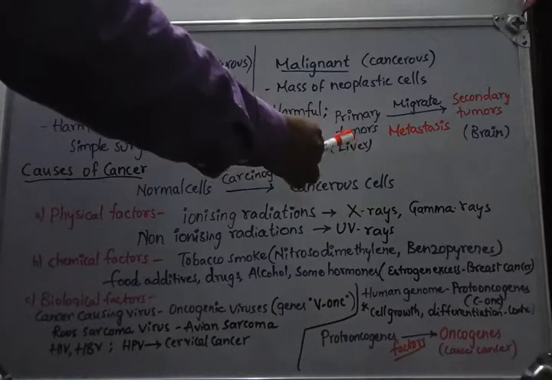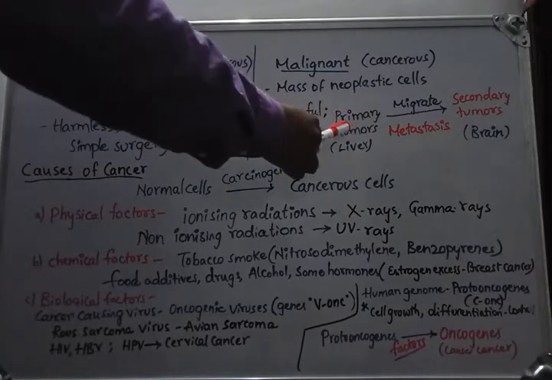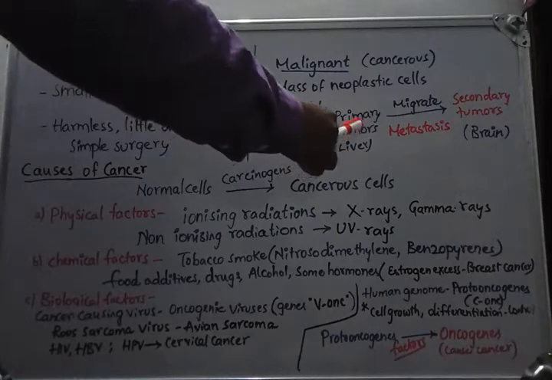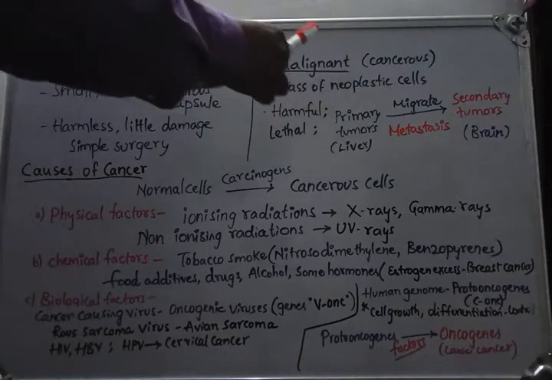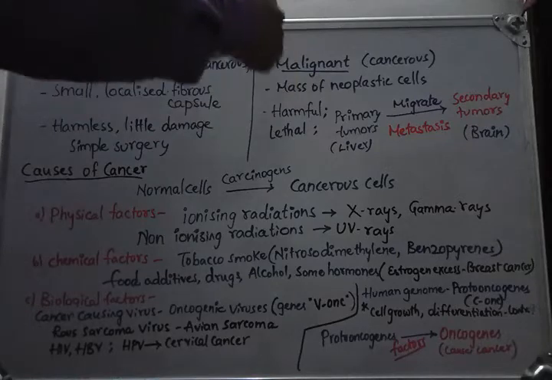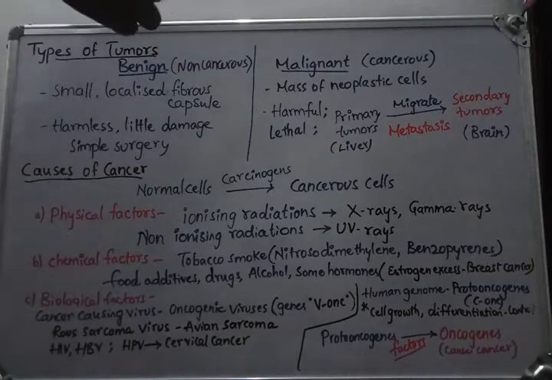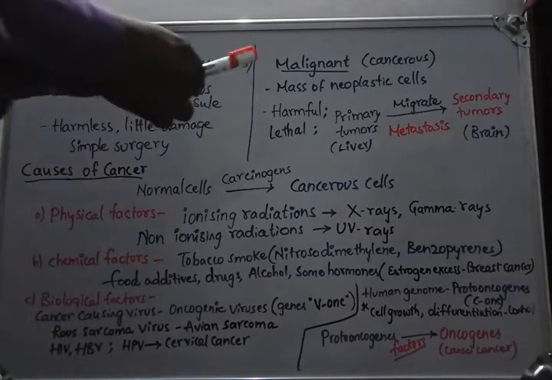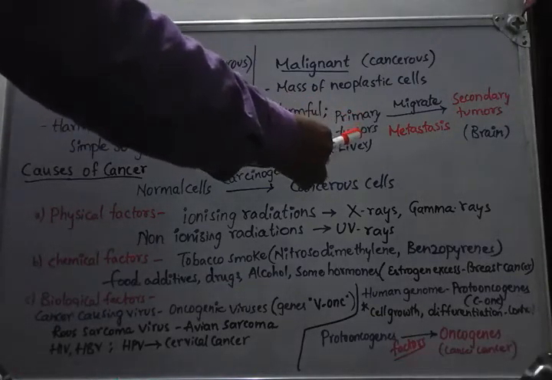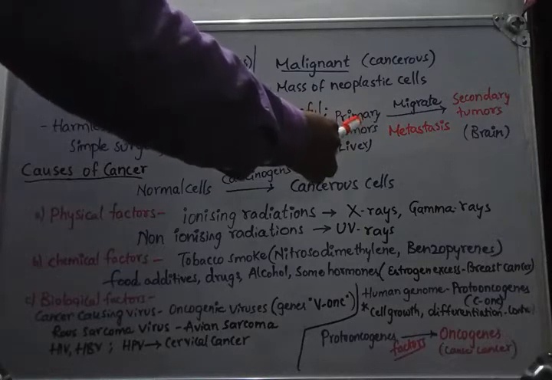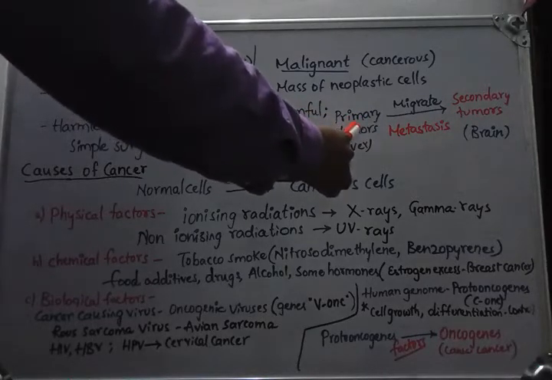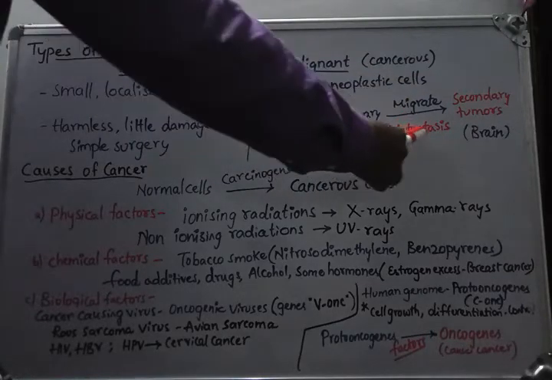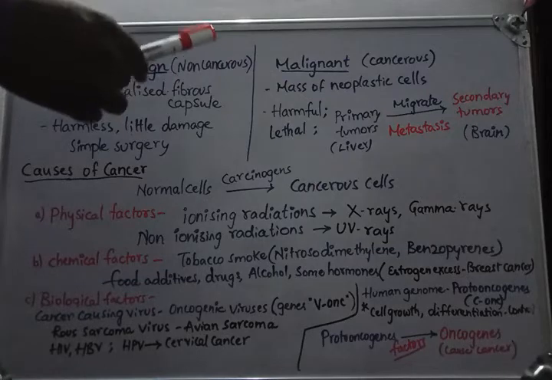In the liver's case, there is a formation of primary tumors. The tumors detach from that place and are able to migrate to different body parts, and they can settle in those body parts and produce cancers there also. So that is a very dangerous case where the cancer cells are transferred from one body part to another body part. That process we are calling metastasis.